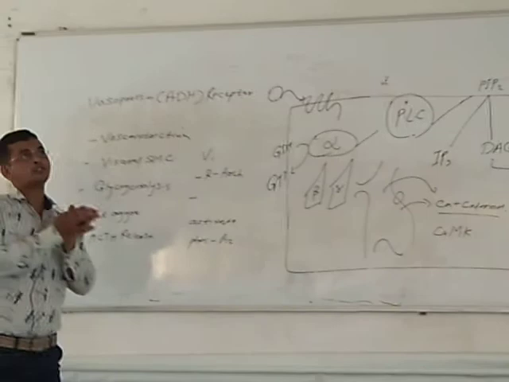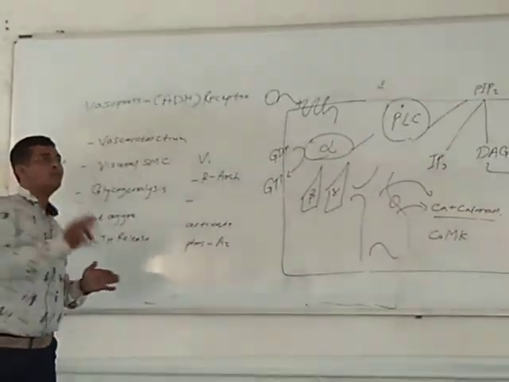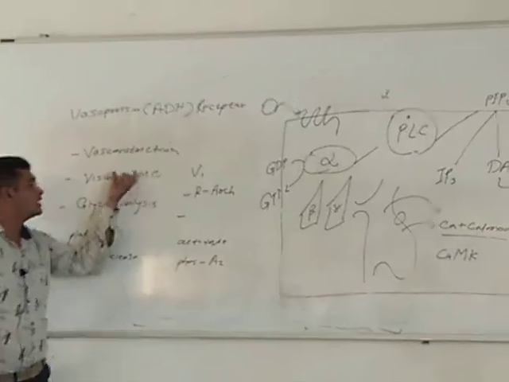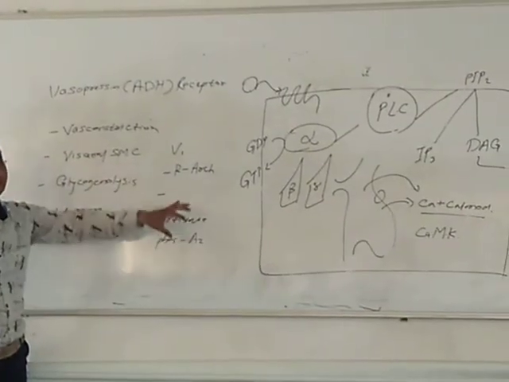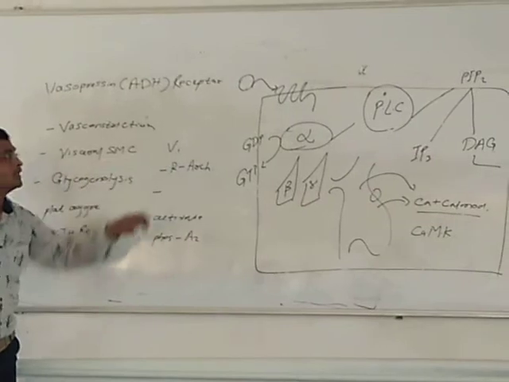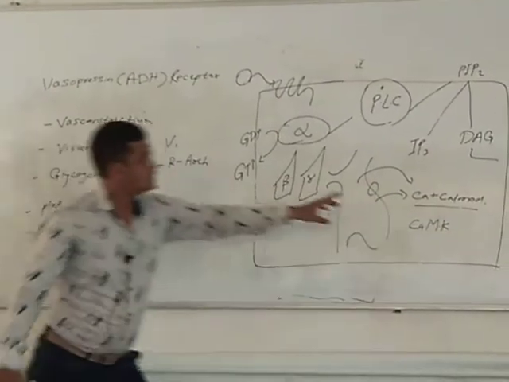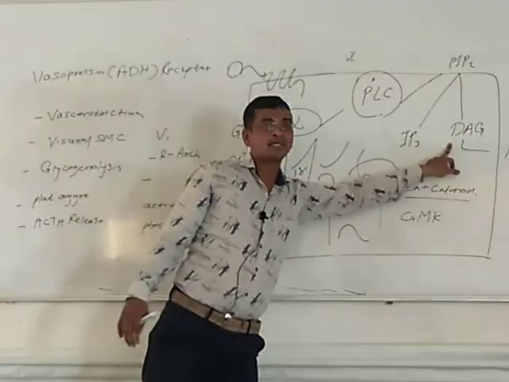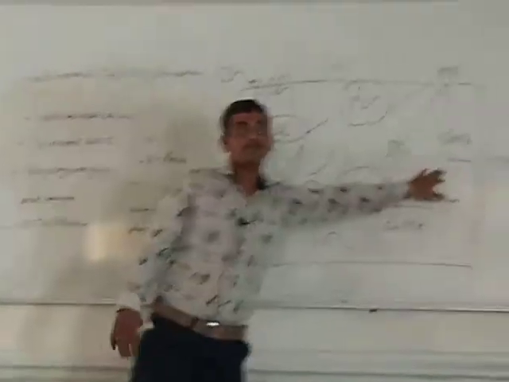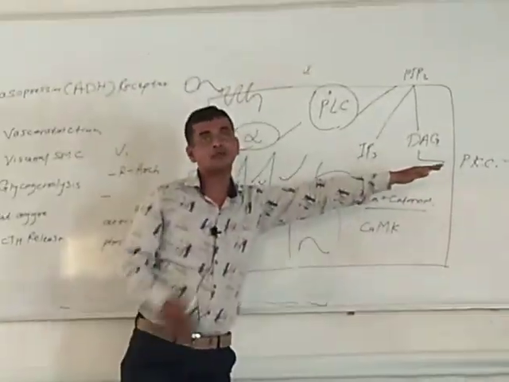These are some actions which are done by V1 receptor. Suppose vasopressin is released, it will bind with vasopressin receptor. So these actions are there. आपकी बॉडी में ये सारी एक्शंस होती है, ये पर्टिकुलरली V1 रिसेप्टर के थ्रू होती है. Second important thing, DAG activates protein kinase C pathway, and it will be responsible for phosphorylation of other proteins.